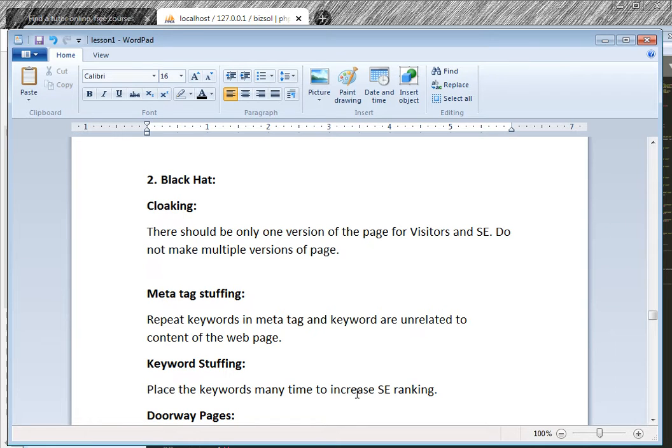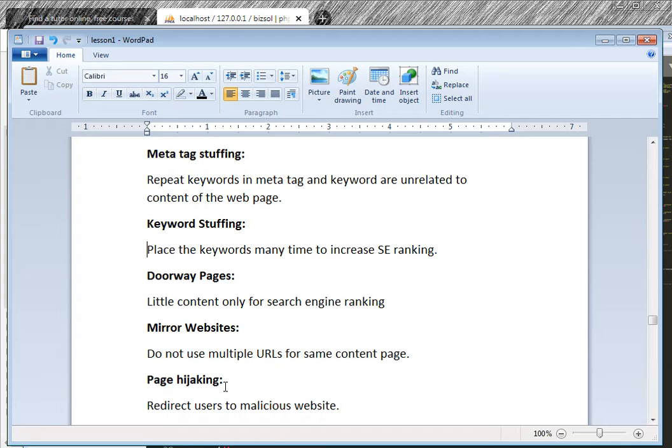Keyword stuffing means placing the keywords many times to increase the search engine ranking. If you do, you should be penalized. This is the standard: if you have 100 words, then you should put 10 keywords. That is 10% of your total content. Keywords should be 10%. Doorway pages. Doorway pages mean there is little content, the user has no benefit, and this is only for the search engine. So doorway pages are not allowed.